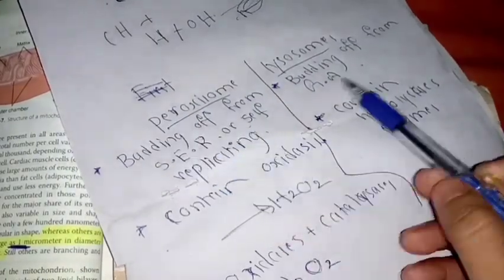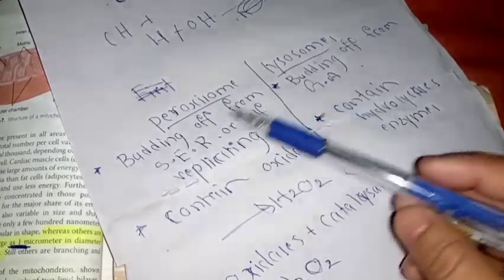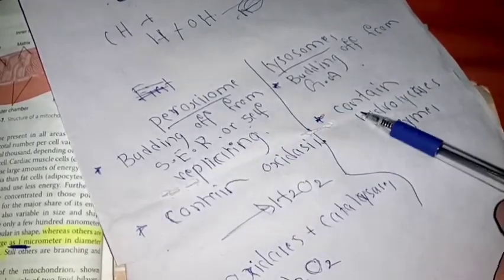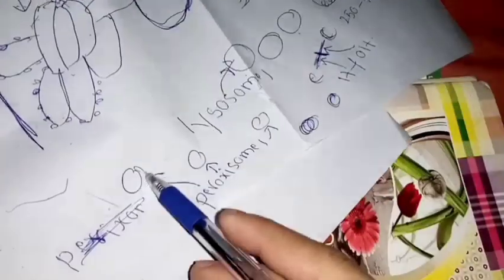So this is the difference between the peroxisome and lysosome. Physically these two structures are similar, but in these two aspects they are different from each other. So this was the lysosome, this is the peroxisome.